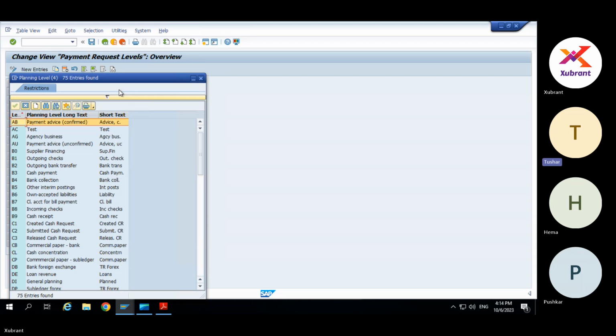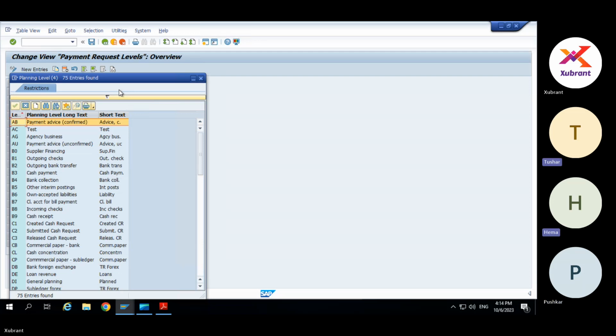So obviously collection we don't do. Outgoing checks also we have to do, right? If I have a check payment, that time also payment request will get created. So it depends. We can decide based on the customer requirement. If they said that all types of payments I want, checks also, then I can assign the B1 also here, right? You will have to assign then.